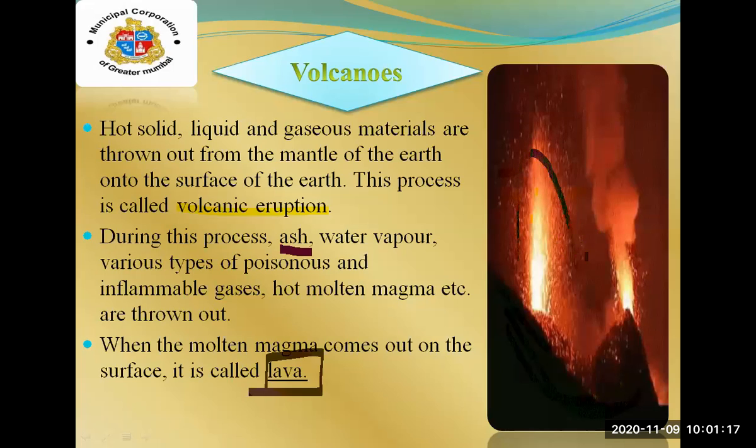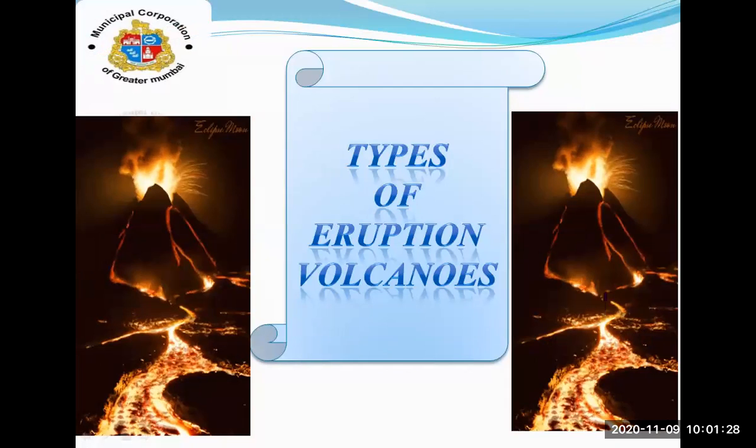You can see this one. This is known as the lava which is thrown out of the volcanic eruptions. This was a small piece of information about the meaning of volcanoes.